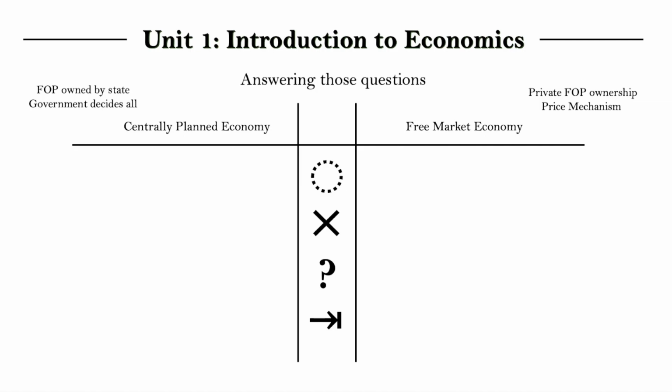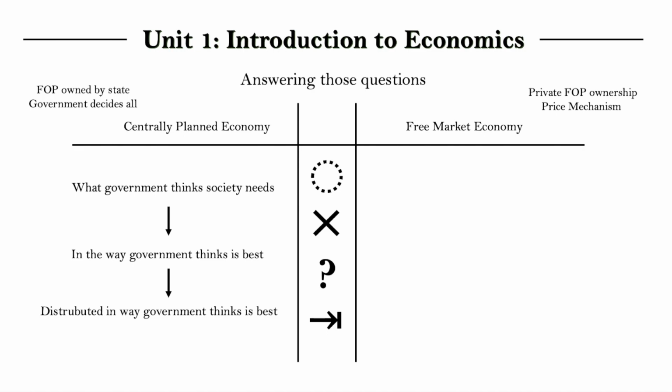So we're just going to go over each economic question in each of the systems. In a centrally planned economy, what the government thinks society needs is produced in a quantity and in the method that the government thinks is best, and then this is distributed in the way the government thinks is best. So it's quite simple. The government gets to decide everything.